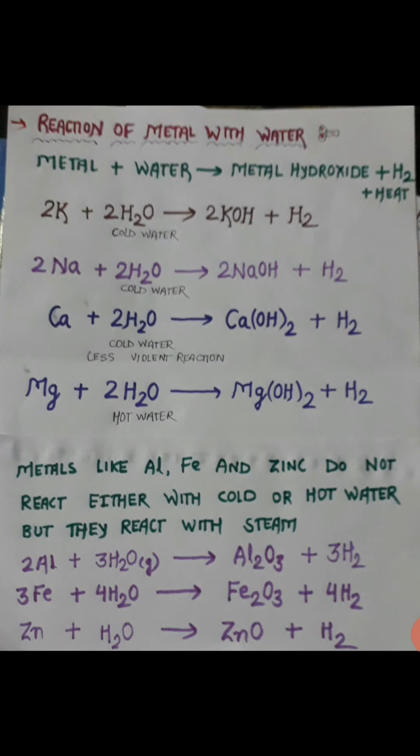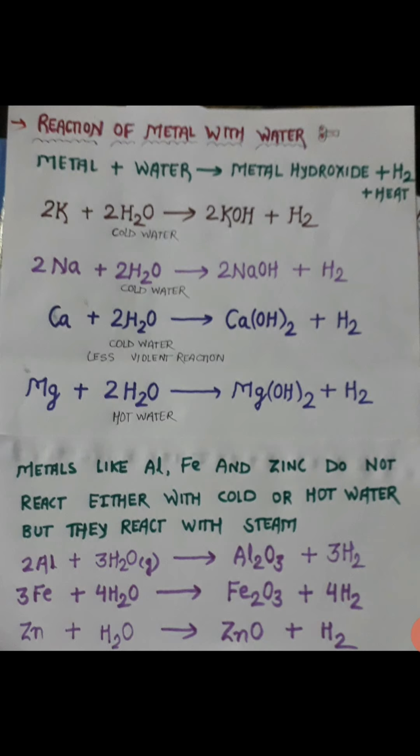Let's see the first one. When potassium reacts with water, it forms potassium hydroxide and hydrogen gas. Second, when sodium reacts with cold water, it forms sodium hydroxide and hydrogen gas. Third, when calcium reacts with cold water or normal water, it forms calcium hydroxide and hydrogen gas. But this reaction is not very violent in nature. And fourth, when magnesium reacts with hot water, magnesium does not react with cold water, it forms magnesium hydroxide and hydrogen gas.